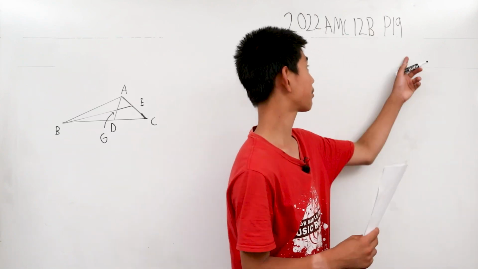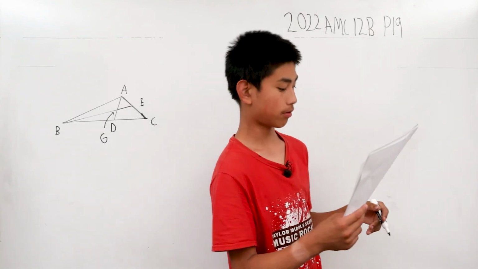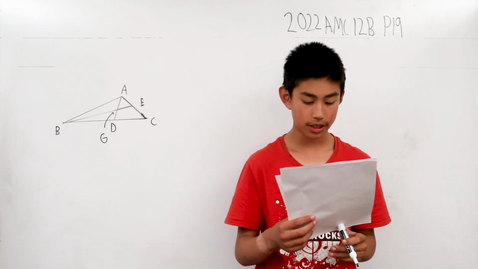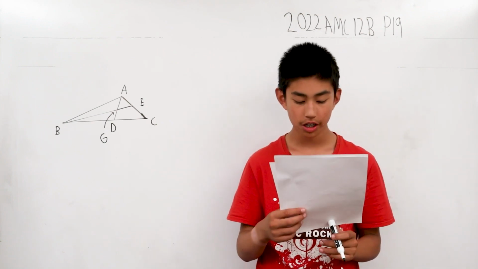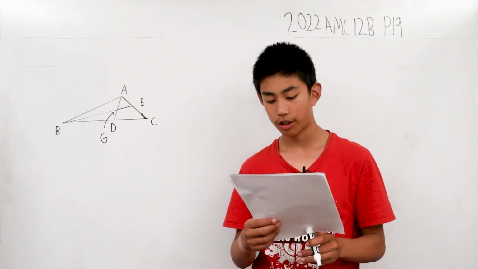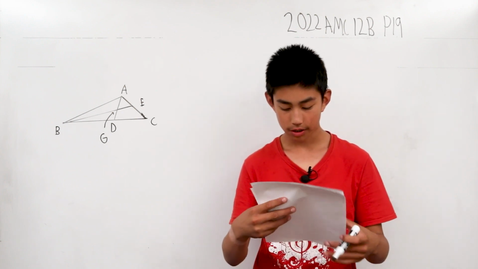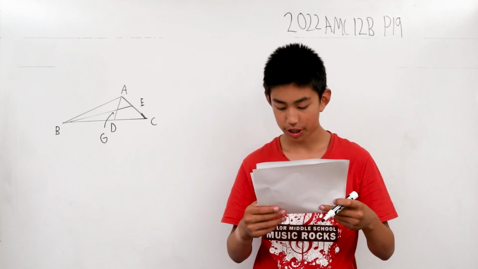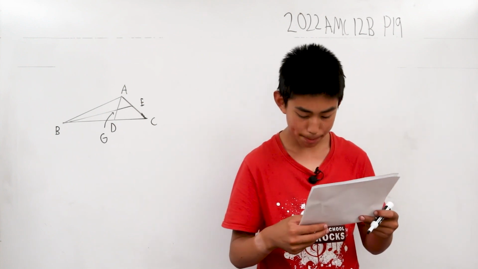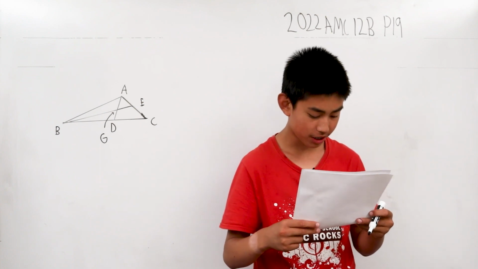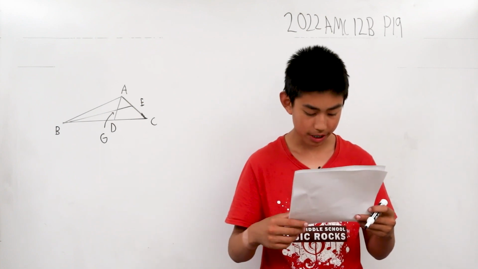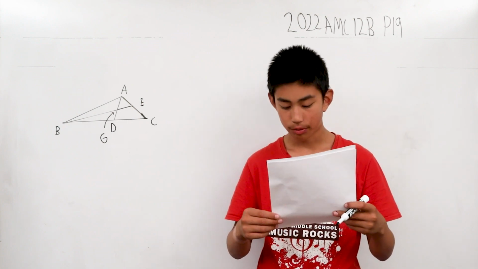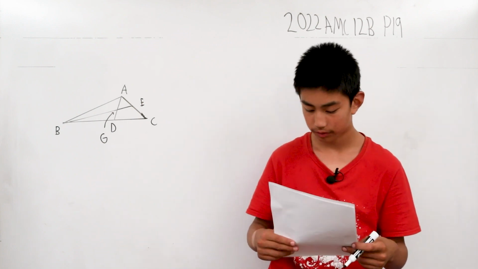We're solving problem 19 from the AMC 12B from 2022. In triangle ABC, medians AD and BE intersect at G, and triangle AGE is equilateral. Then cosine of C can be written as m times the square root of P over n, where m and n are relatively prime positive integers, and P is a positive integer not divisible by the square of any prime. What is m plus n plus P?